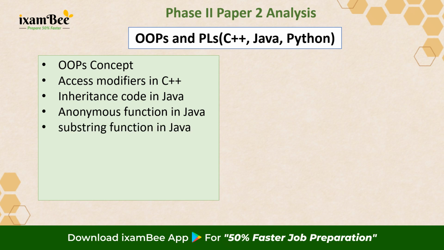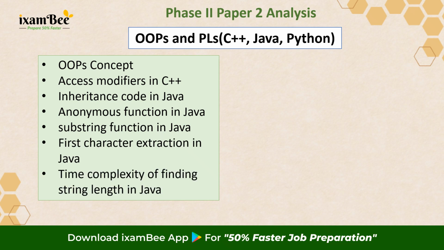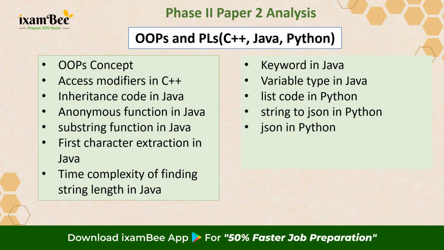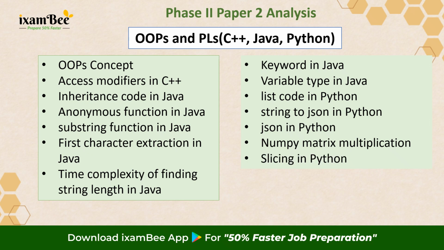Then you had substring function in Java, first character extraction in Java, time complexity of finding the string length in Java. Some other topics were finding keyword in Java and also the variable type in Java. In the Python section, you had the list code in Python. You had a string to JSON conversion code in Python, JSON specific code in Python, NumPy matrix multiplication, and also slicing in Python.